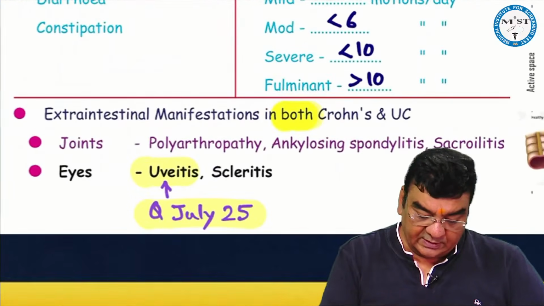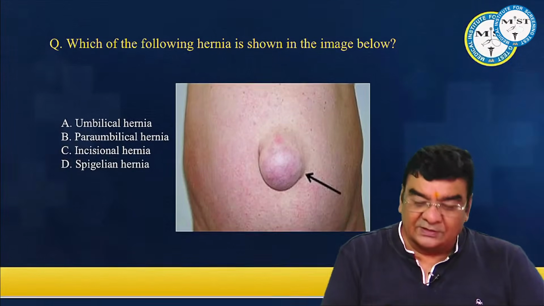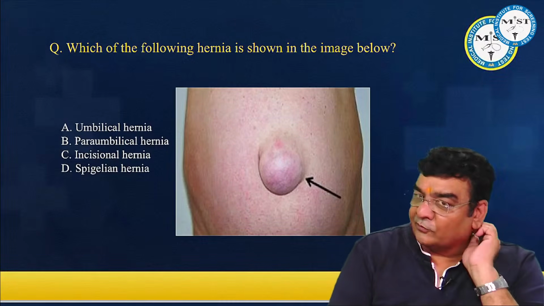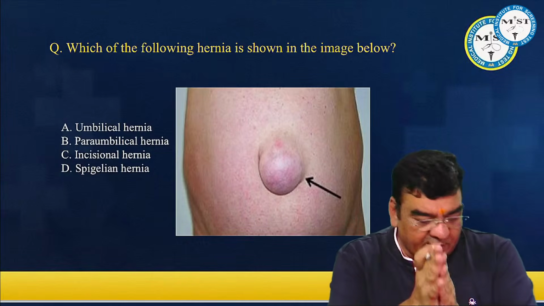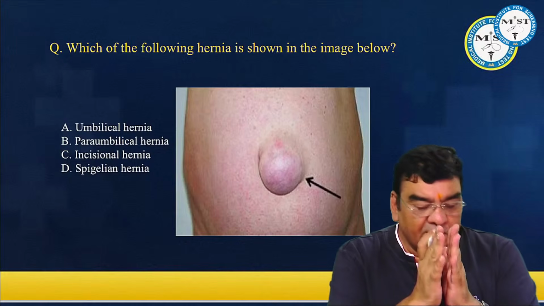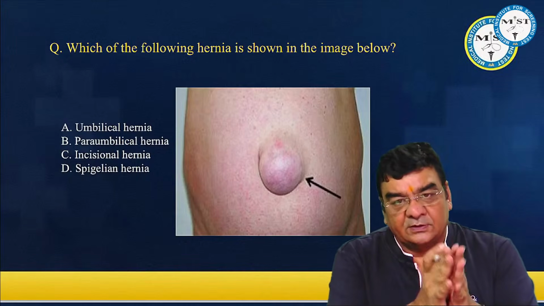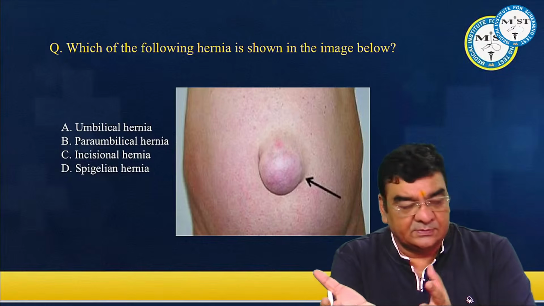So this was there somewhere. Now this is a question where a lot of controversy has been there after the exam, whether it was umbilical hernia or paraumbilical hernia. So what I can say, beta, this image what I am showing, I am just showing because I received some feedback